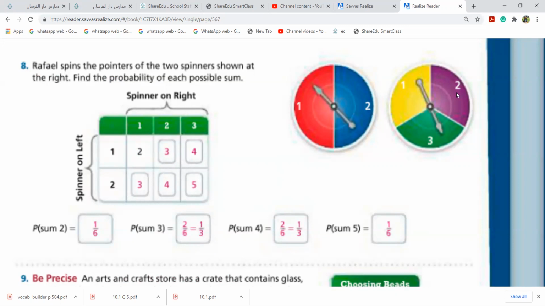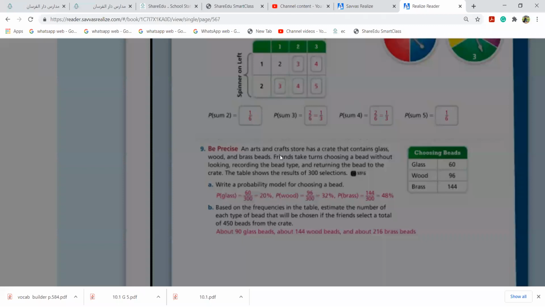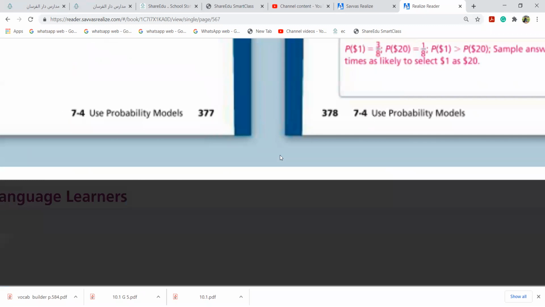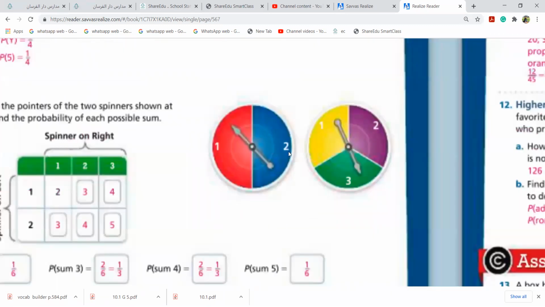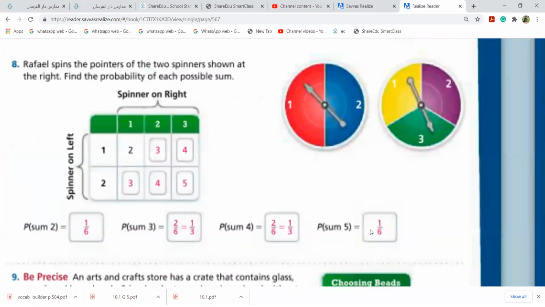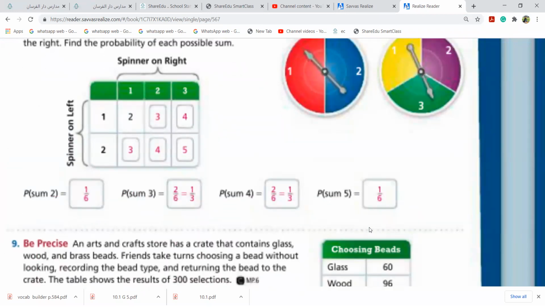Now, probability of sum 4. Either I'll get 3 plus 1 or I'll get 2 plus 2. So there are 2 chances again. Sum 5, I only get 3 plus 2. I cannot get it with anything else. 3 from here and 2 from here. So there is only one chance. I put 1 over 6.